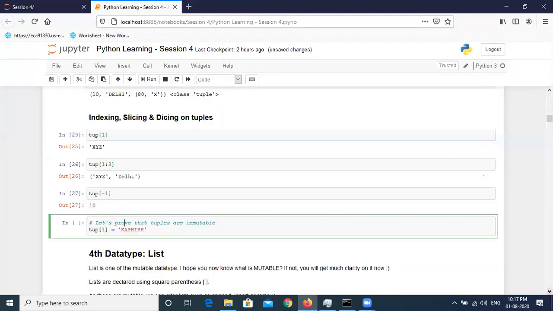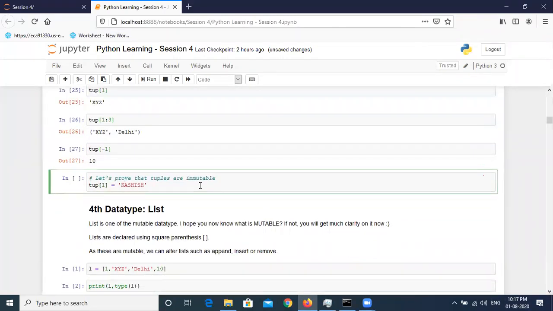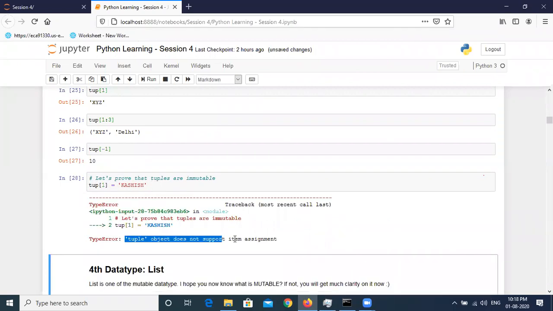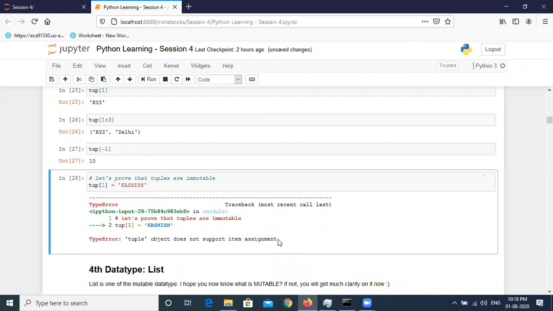That is not possible since it doesn't support item assignment. In other words, it doesn't support alteration of existing values. So if for the tup variable on index 1, I want to assign my name, that is not possible. If I run this, you can see the tuple object doesn't support item assignment.